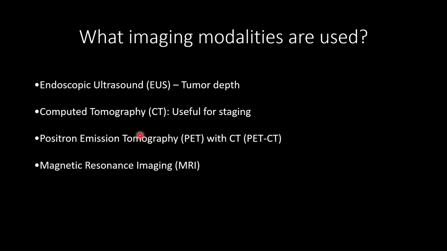MRI, though not commonly used for esophageal neoplasms, owing to its better soft tissue delineation, it can be used to evaluate the extent of local invasion. Then we also have barium swallows, which help in initial assessment of the esophageal structure and function of it.